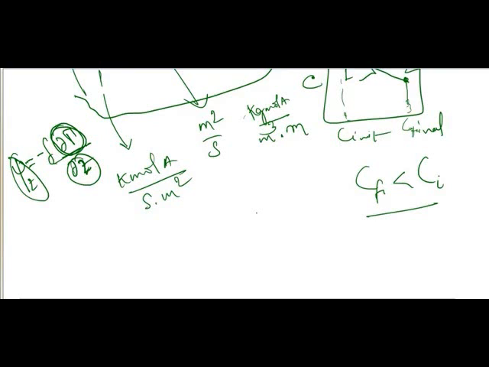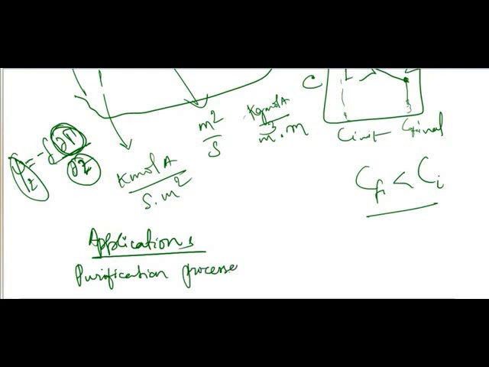Many purification processes, what is the need? So what is the application of this mass transfer process? Applications of mass transfer processes are several. To discuss a few, many purification processes, such as in uranium processing, a uranium salt in solution is extracted by an organic solvent, liquid extraction.